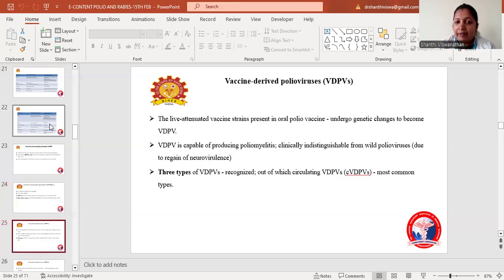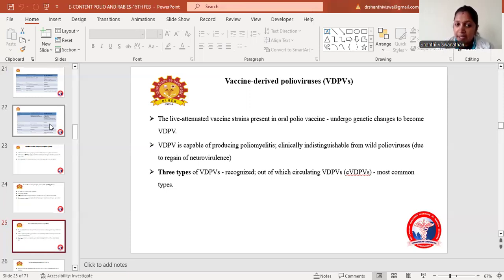Coming to vaccine-derived poliovirus, that is VDPVs. It is a live attenuated vaccine strain present in OPV, the oral polio vaccine, which undergoes genetic change to become VDPV. Vaccine-derived poliovirus is capable of producing poliomyelitis clinically indistinguishable from wild poliovirus due to the regain of neurovirulence.